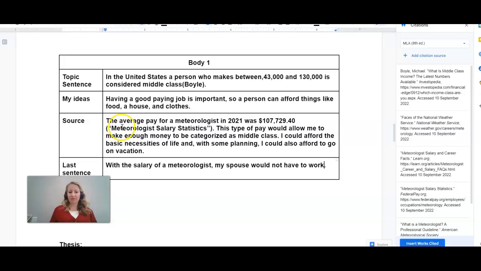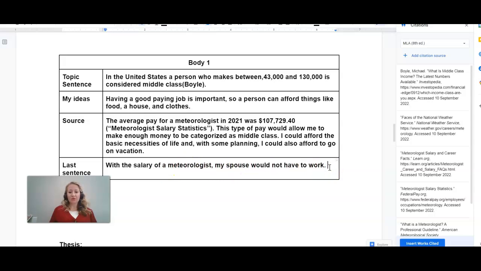The average pay for a meteorologist in 2021 was $107,729.40. This type of pay would allow me to make enough money to be categorized as middle class. I could afford the basic necessities of life, and with some planning, I could also afford to go on vacation. And then my closing sentence, with the salary of a meteorologist, my spouse would not have to work.